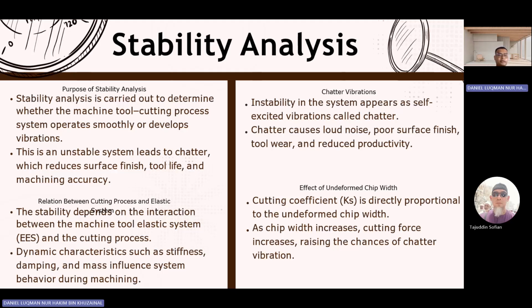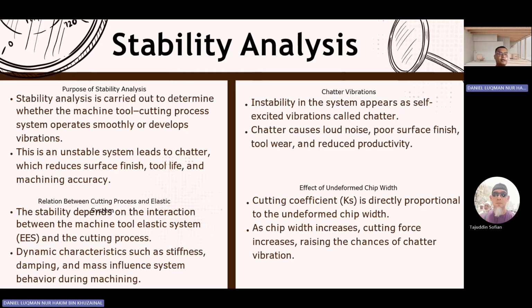Instability in the system appears as self-excited vibration called chatter. Chatter causes loud noise, poor surface finish, tool wear, and reduced productivity. The effect of undeformed chip width: the cutting coefficient Ks is directly proportional to the undeformed chip width. As chip width increases, cutting force increases, raising the chance of chatter vibration.